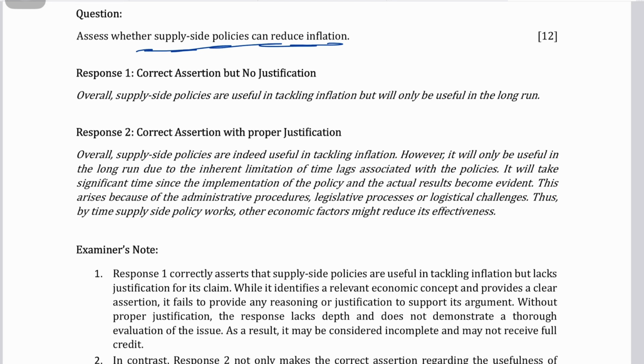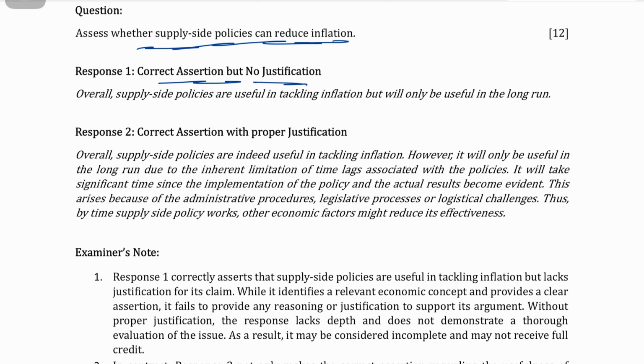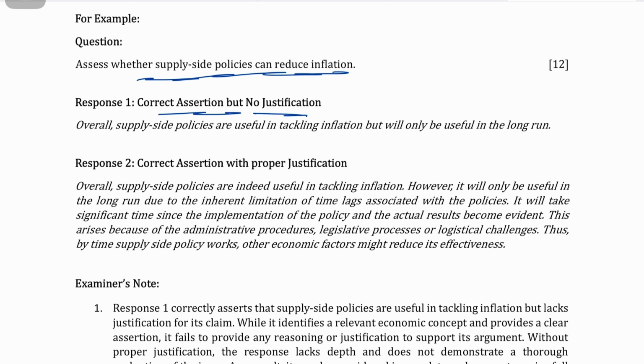So response one: correct assertion but no justification. It says, overall, to conclude, supply side policies are useful in tackling inflation but will only be useful in the long run. Numerous times while checking the answers, this is what students write. Why? Because they write about time lags and all of that. It takes time for the supply side policies to manifest potential growth in the long run.